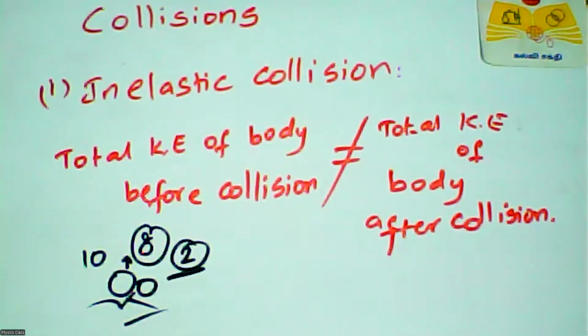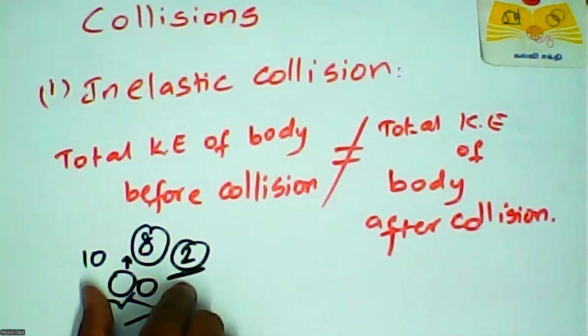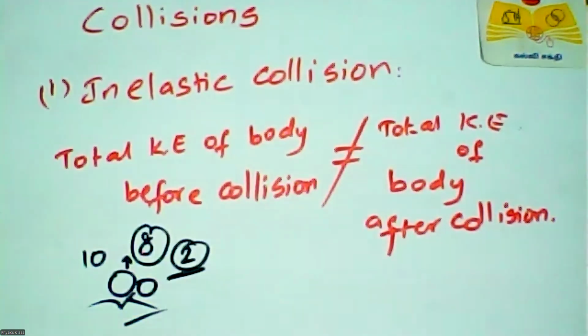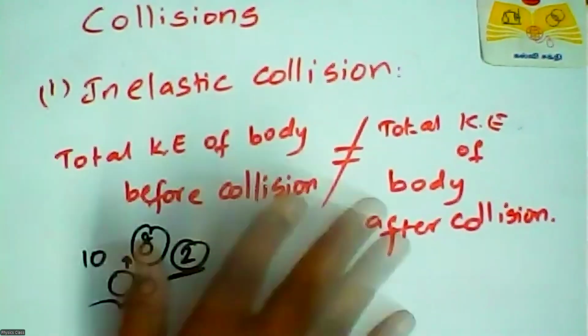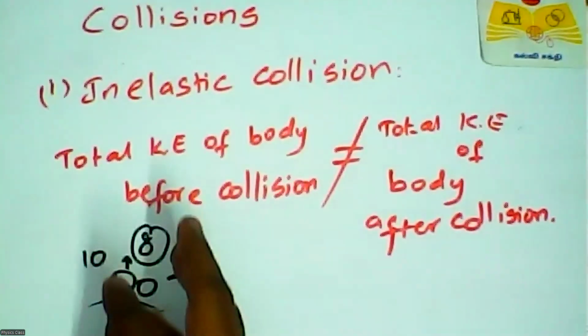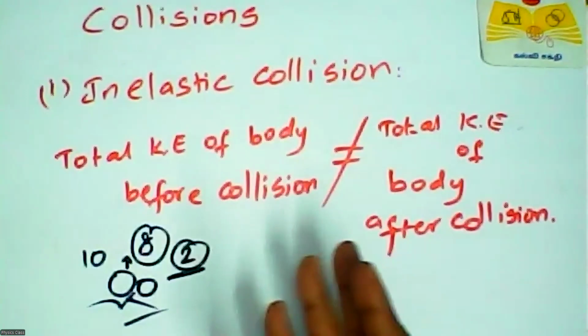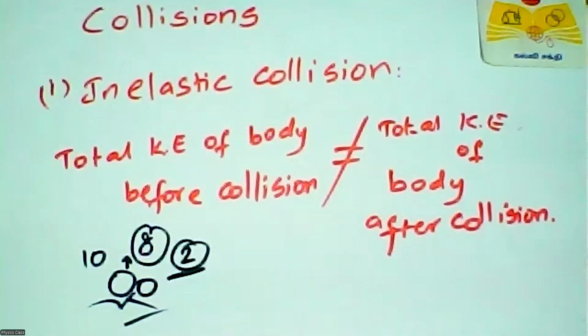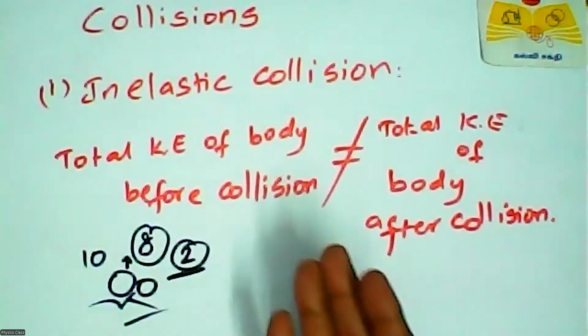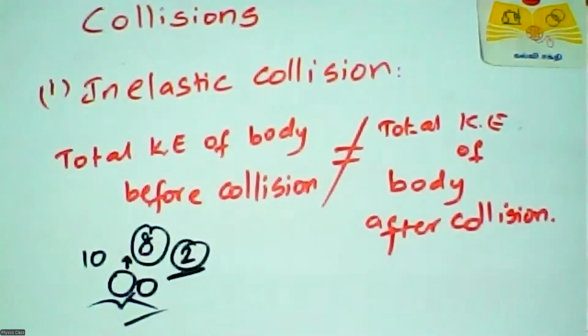Even though total kinetic energy is not conserved, the total energy is always conserved. That point is very important. This is because total energy contains kinetic energy as well as other forms of energy: heat, sound, and light, which includes all the losses that take place during the collision. The loss in kinetic energy during collision is transformed into another form of energy. Already I told you: sound, thermal, okay, right.